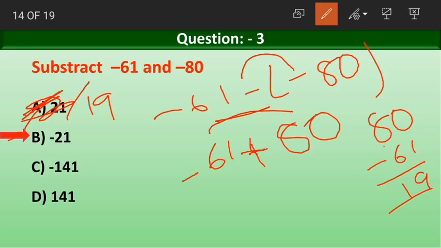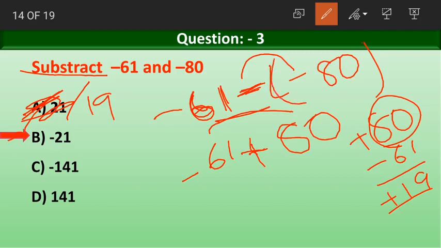Again, if you apply the rule of higher absolute value, the number with the higher absolute value is 80. It is having a positive sign, so the answer is also having a positive sign. Is this clear, class? The first integer is minus 61. Then as they are asking us to subtract, we put up the minus sign, then the second integer is minus 80. So we put it inside a bracket as it also has a sign of its own.